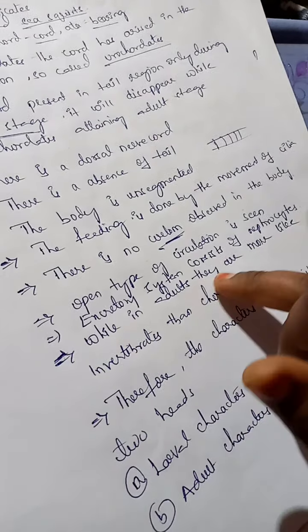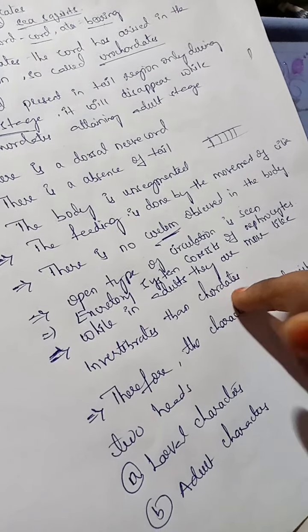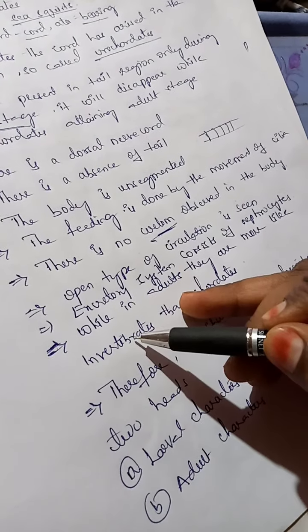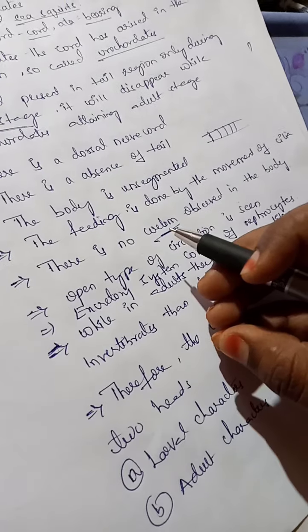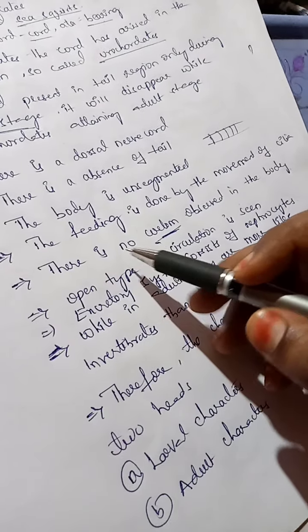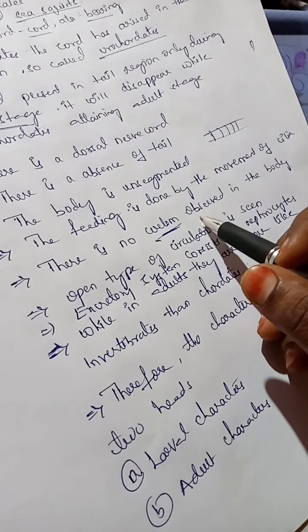In adults, they are more like invertebrates than chordates. Invertebrates means small organisms without a backbone. What I said is that urochordates have the cord during the larval stage but it is absent in the adult stage.